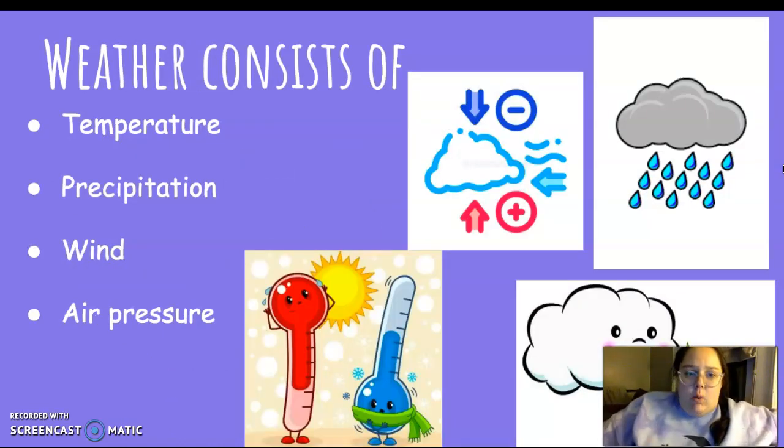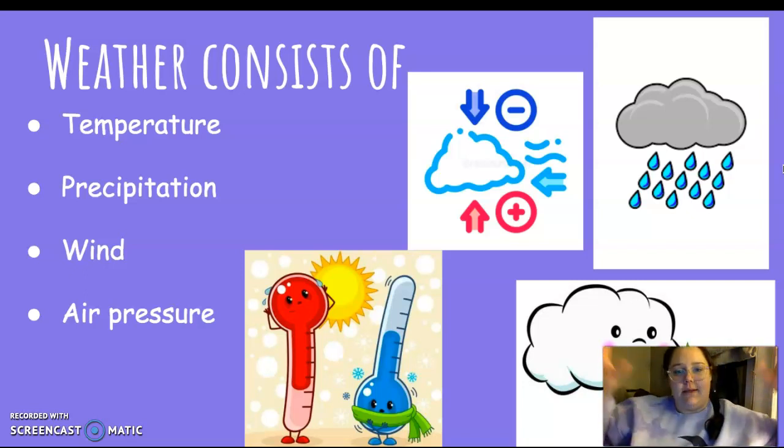Okay, so when we're talking about weather, we're talking about what's going on in the atmosphere. So some words we're going to use for that is going to be temperature. That's how hot or cold it is. So if I would say it is 55 degrees out right now, I'm talking about how warm it is or how cold it is. That's the temperature, the degrees. Next would be precipitation, and we know from our weather unit that is snow, rain, sleet, or hail. Any type of water that is coming down from the clouds and falling down to the earth is precipitation, and there are 4 types of that.